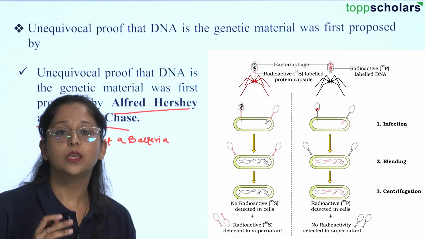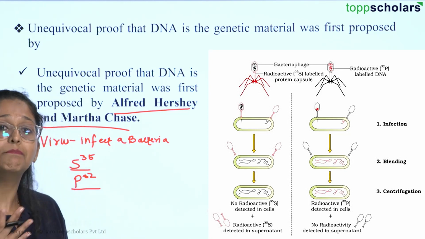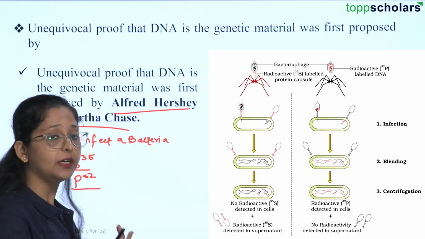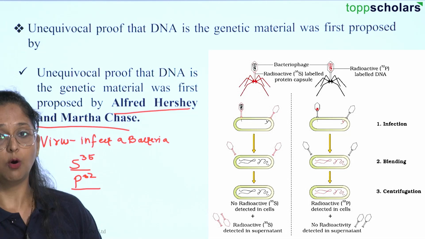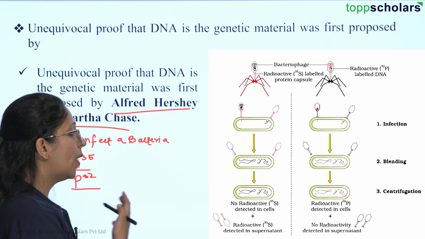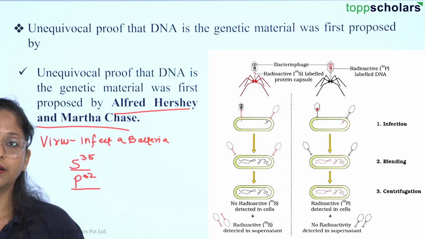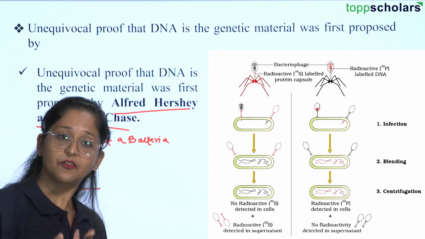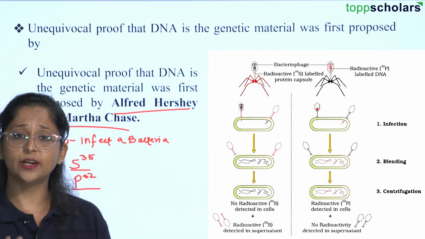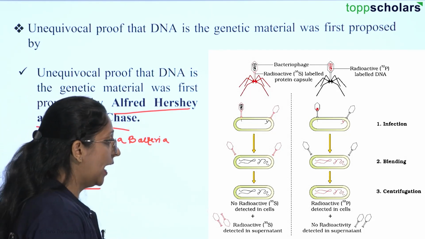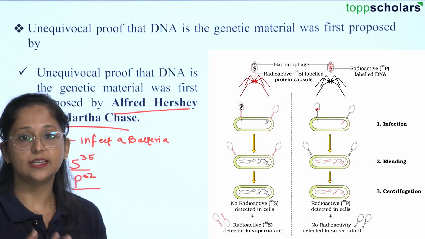Now, once the bacteriophage has infected the bacteria, they allowed the genetic material present in the bacteriophage to bind with the genetic material of the bacteria. Once the blending was done, they allowed the bacteria to grow and increase in number. After that, they performed centrifugation. Let's consider the left side image as the A sample.